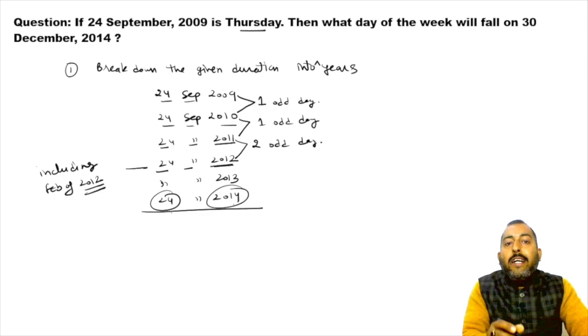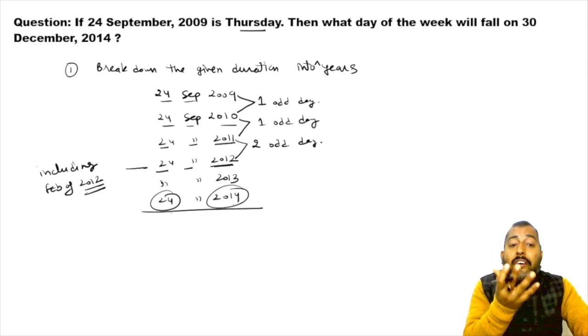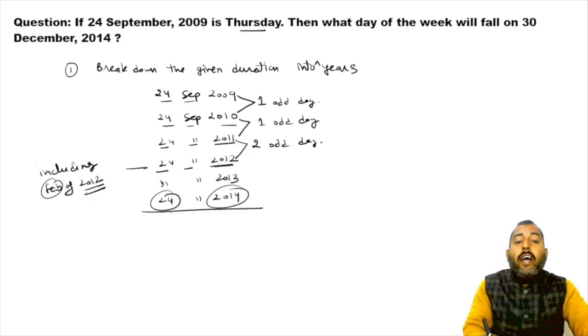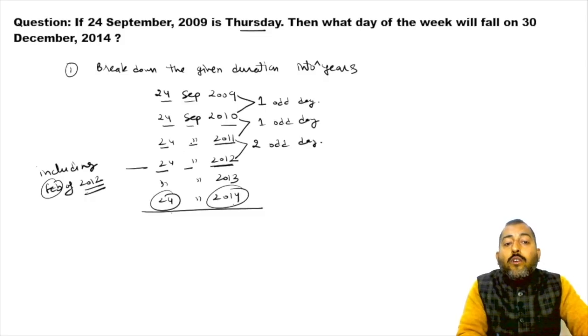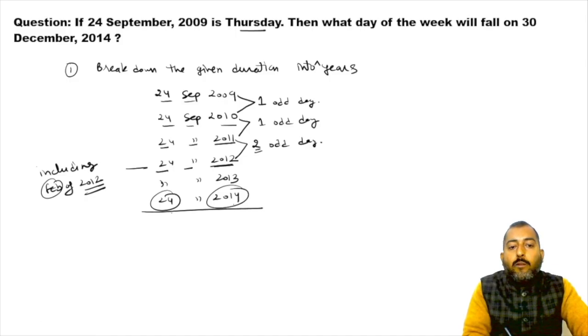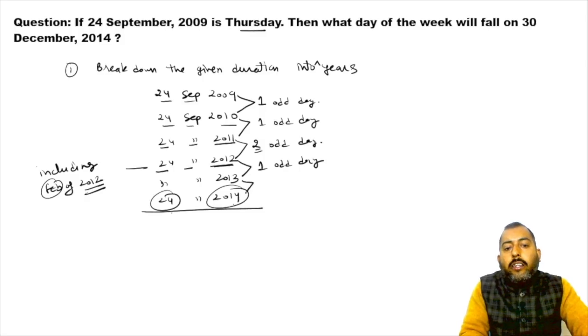Since 2012 is a leap year, so definitely the February month of 2012 will have 29 days in it, and that is why if you go from 24 September 2011 till 24 September 2012, you're gonna get how many odd days? Two odd days. Okay, let's move further. So from 12 till 13, one odd day. Okay, then 13 till 14, one odd day.